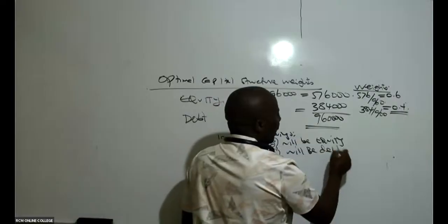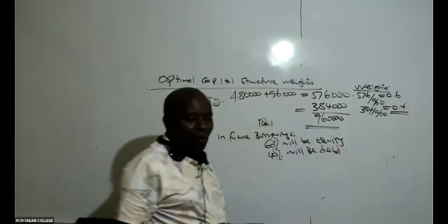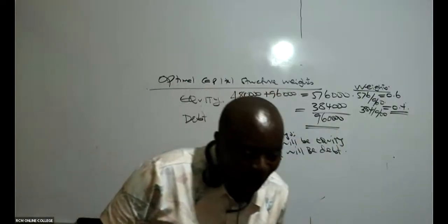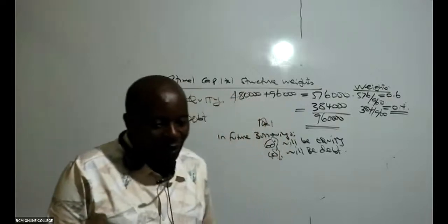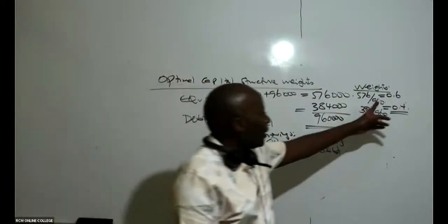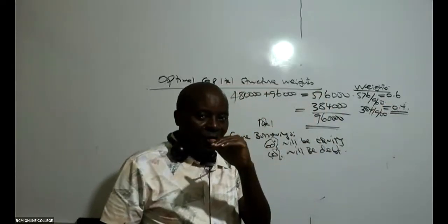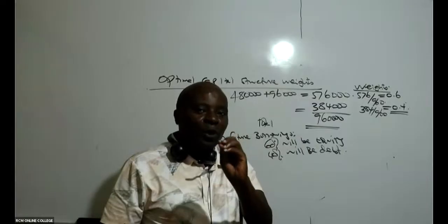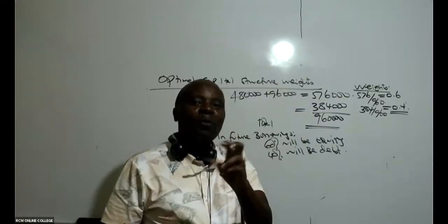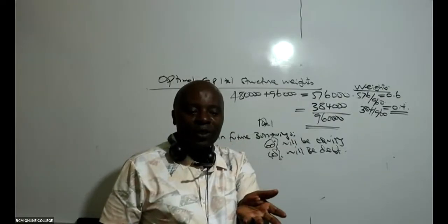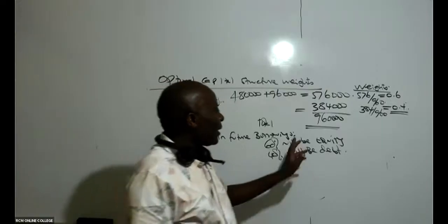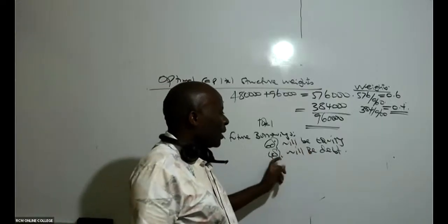Sijui kama tunaelewana hapo kwamba in future, because of this 60%, we have an optimal capital structure. And if it's optimal it means best, we don't want to change from an optimal capital structure to a bad capital structure. So come up as 60% will be equity and 40% will be what here?